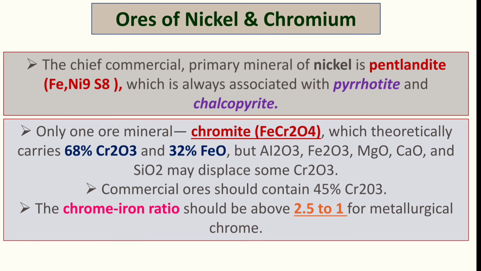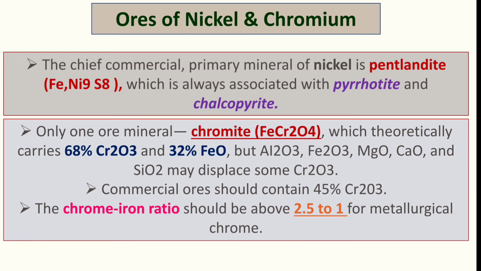And there is a criterion that commercial ore of chromite should contain at least 45% of Cr2O3. So from the commercial exploitation, commercial utilization point of view, there must be at least 45% of Cr2O3 in the chromite. And the chrome iron ratio should be above 2.5 to 1, means 2.5 parts chrome and 1 part iron.